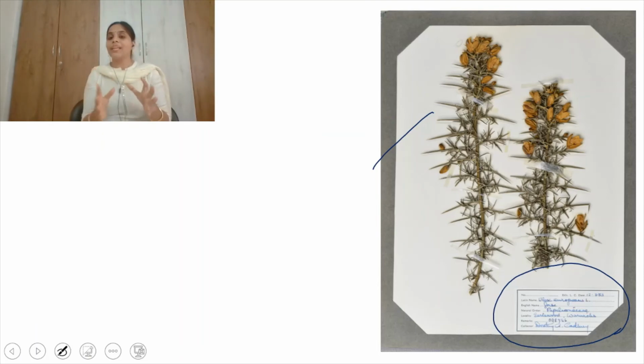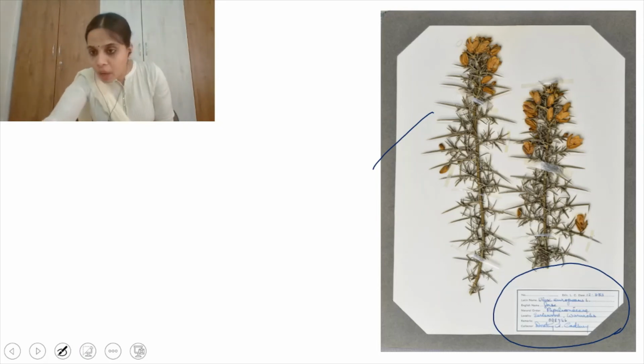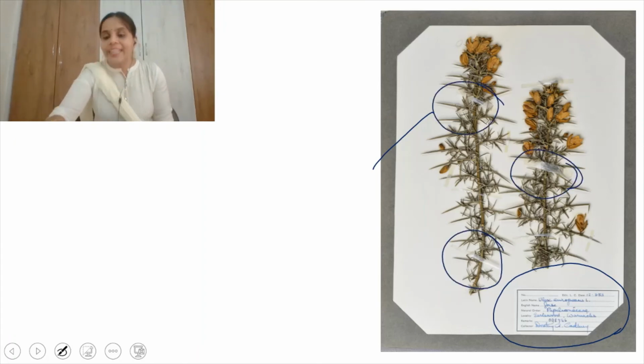So herbariums are collected specimens of different plants which are dried and pressed and attached. If you observe, tapes are present. They attach these specimens to the sheet with the help of tapes.